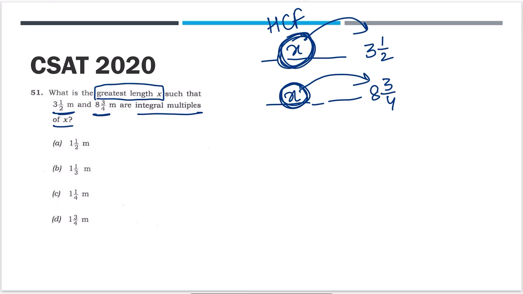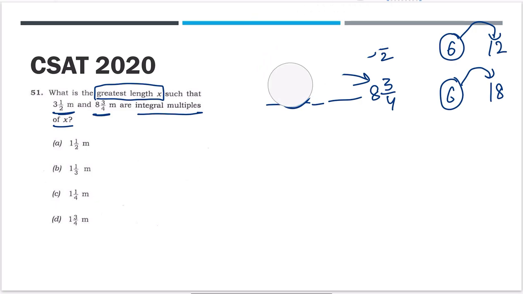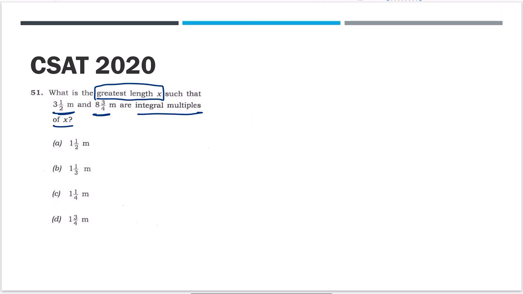Now again, just compare, rewind this video. Compare it with the example of 12 and 18 that we just did. We found that 6 was the highest number of which 12 and 18 are multiples. Here again, we have to find the HCF of these two numbers. Now we know that we have to find the HCF of these two numbers.